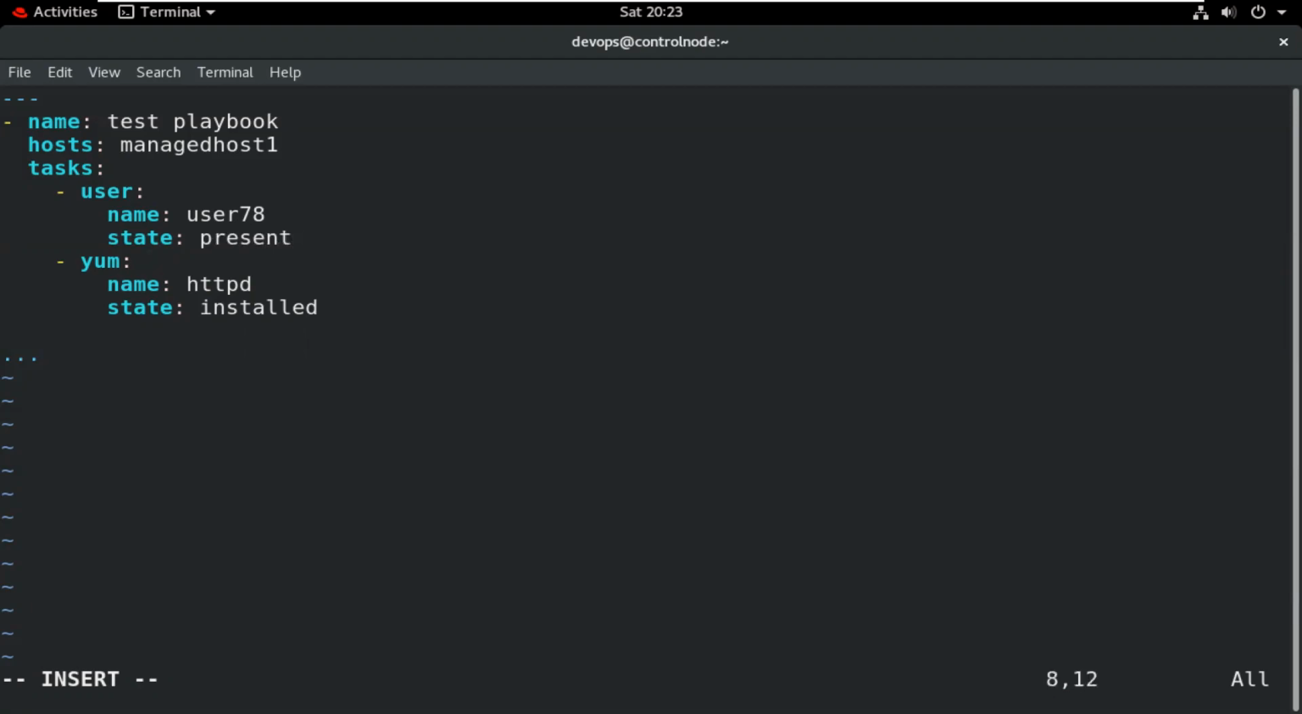And in this we install the HTTP package. So we use the yum module. Then after that give any name here. Then this is the name of your service, and I want to install this. So type here installed.